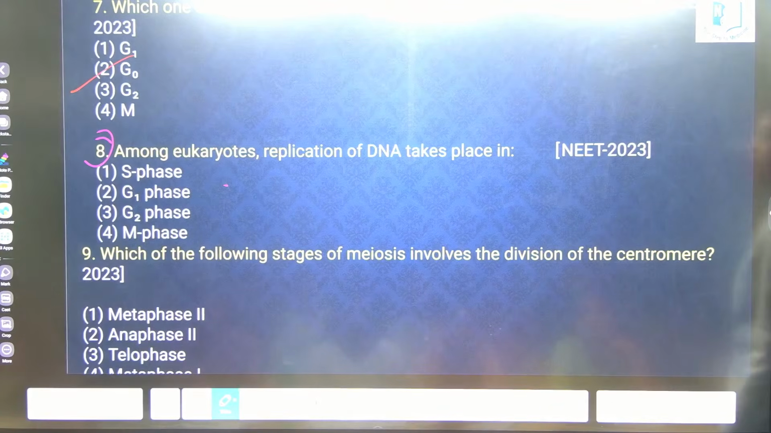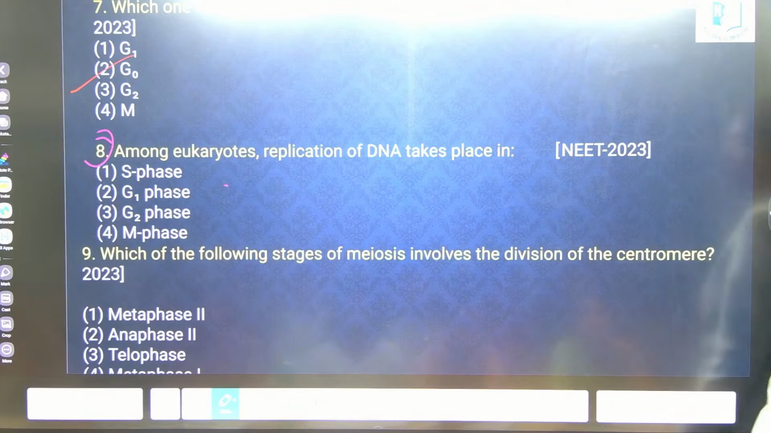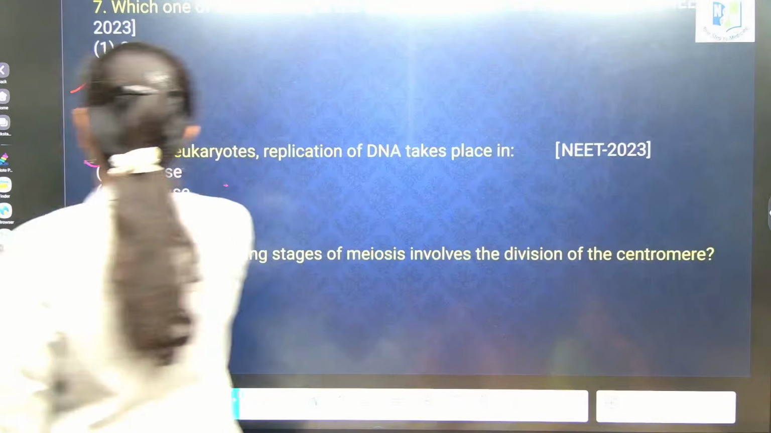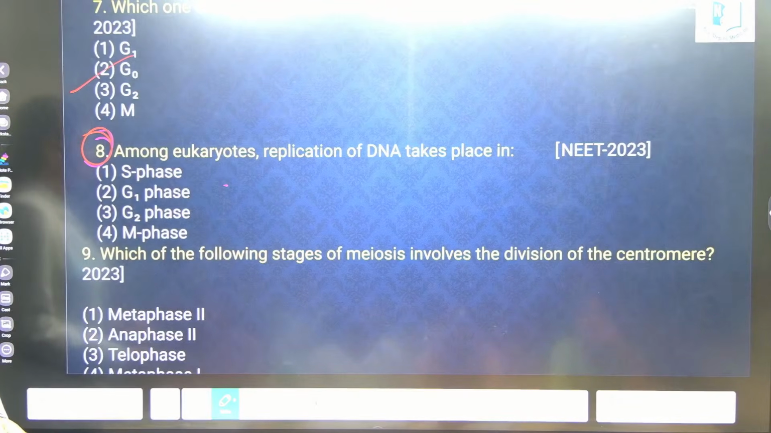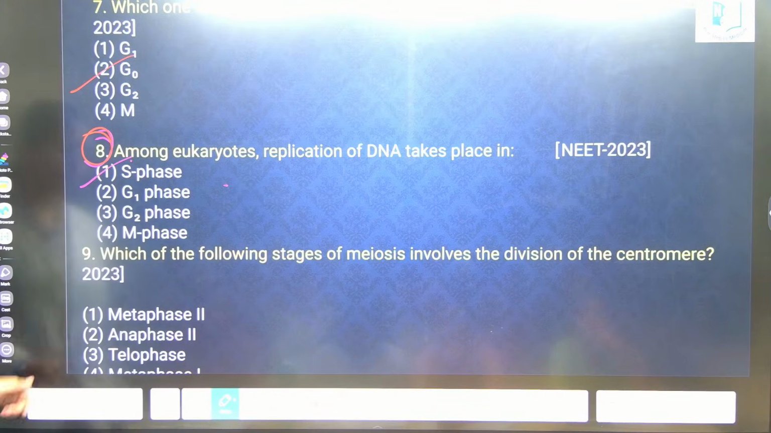Among eukaryotes, replication of DNA takes place in? Why? How? S phase itself. Is there any chromosomal duplication that is happening? Chromosome number remains? In cytoplasm or nucleus? Where does this occur? Okay, fine. Next question.